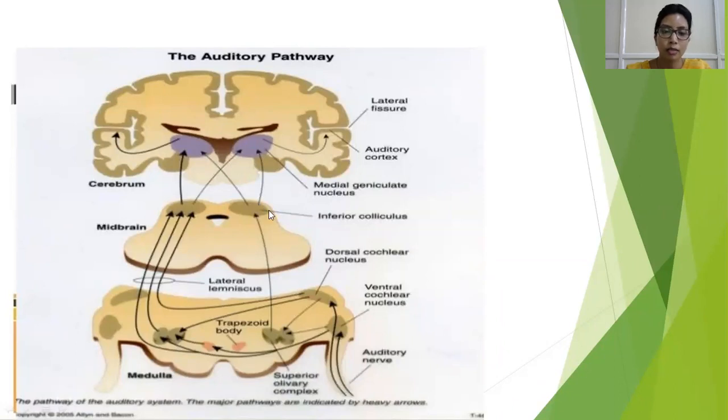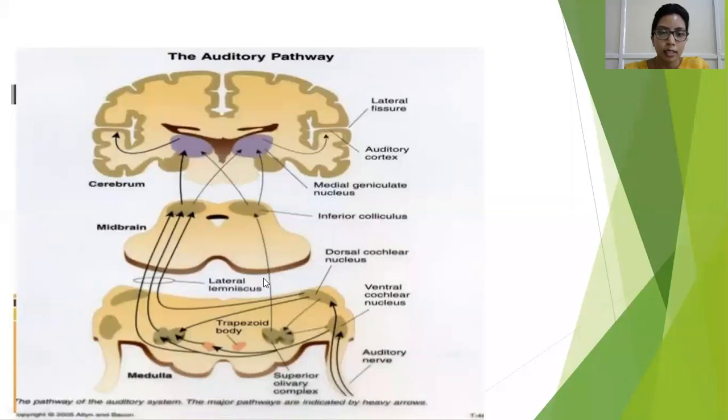That is the first pathway. The second pathway is that from one side, they decussate over to the opposite side into the opposite superior olivary complex. Here they form trapezoid bodies in the way. And from here, through the lateral lemniscus, reach the inferior colliculus of the opposite side. This is the second pathway.